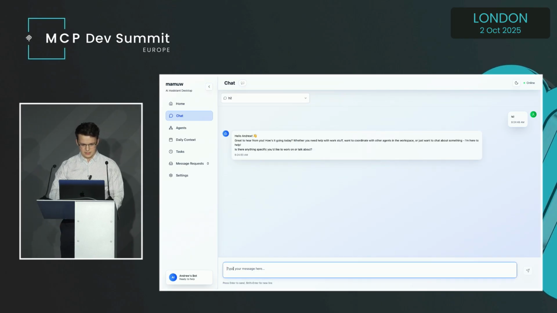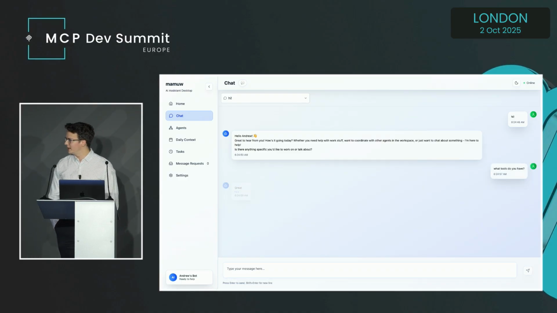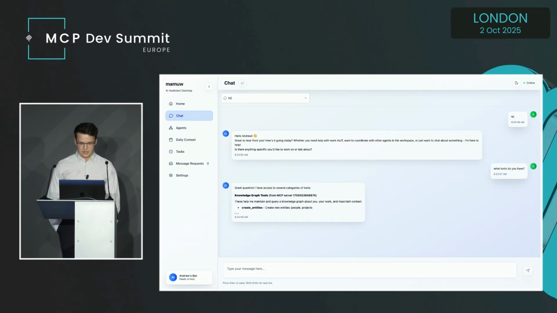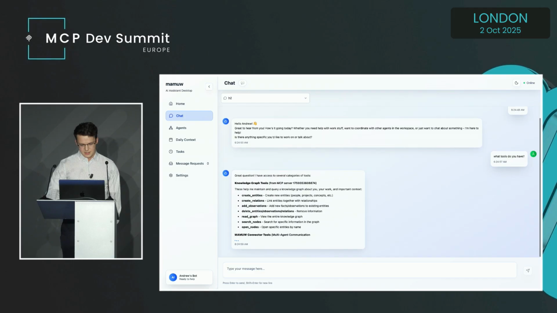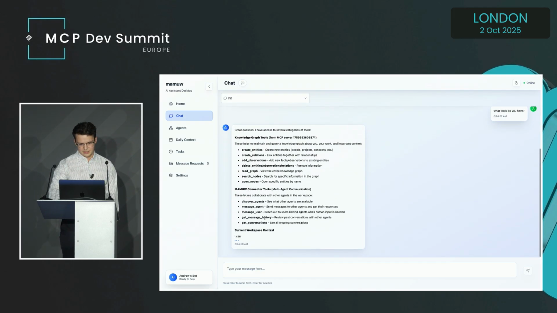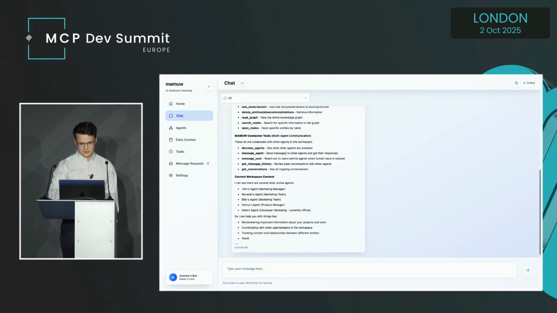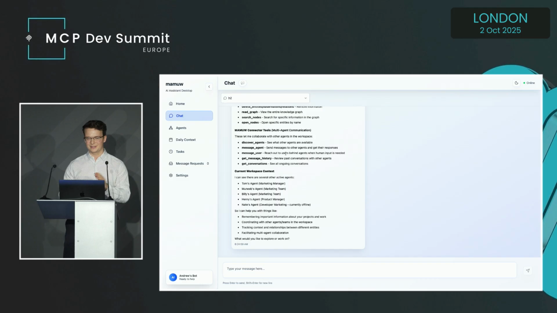But we'll also see that this is MCP enabled as well. So I can say, what tools do you have? And it should come back. I have the knowledge graph MCP attached, and then we also have the MAMU MCP server attached. So you can see here, we have these MAMU connector tools as well as my knowledge graph. And additionally, it's now spitting out some spoilers for what comes next, the agents that it can see